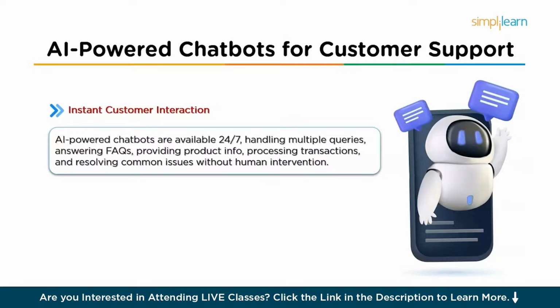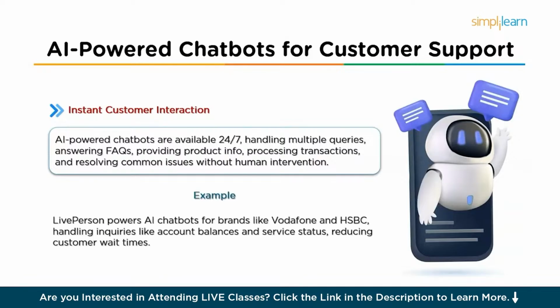So they can answer frequently asked questions like FAQs, provide information about products or services, and process simple transactions and resolve common issues. So for example, LivePerson, a company offering AI chatbots, powers brands like Vodafone and HSBC. So these bots can handle inquiries about account balances, service status, and more, significantly reducing the wait times for customers.